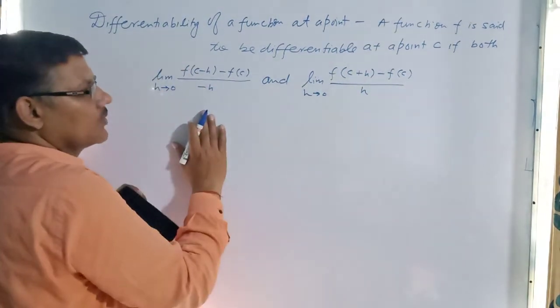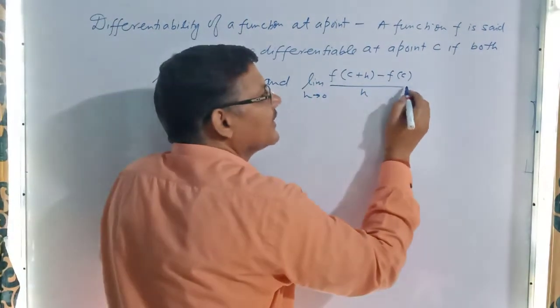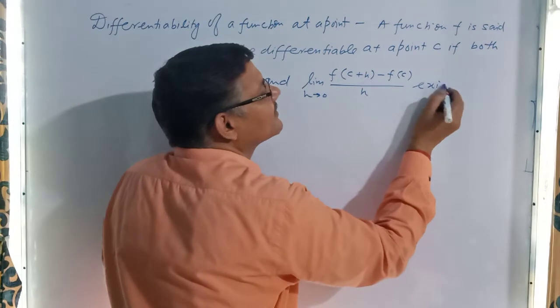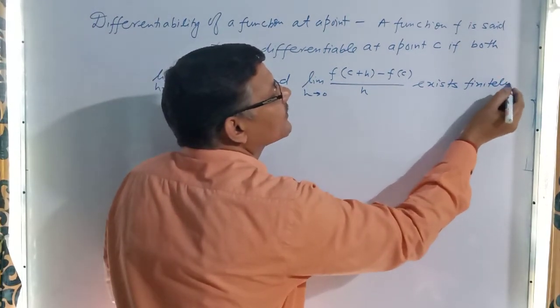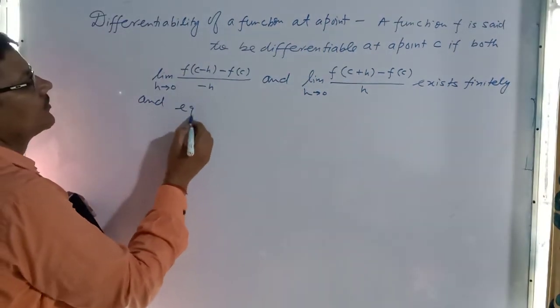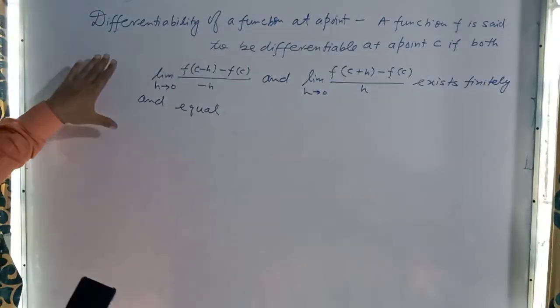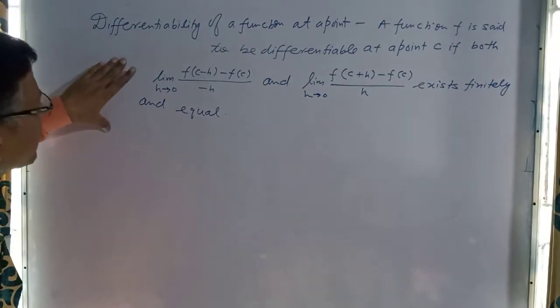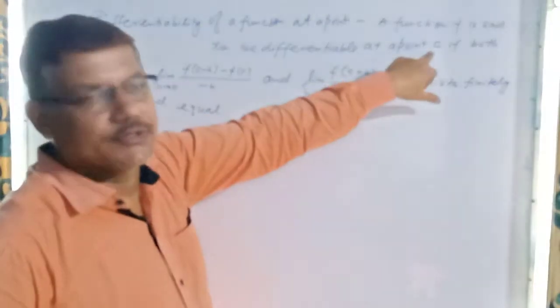These are two limits, one is called the left hand derivative, the other the right hand derivative. This is the criterion to be differentiable at any point C of the function.